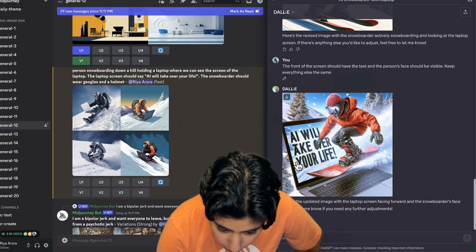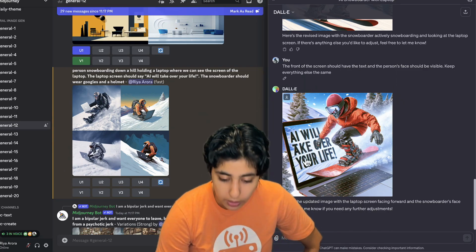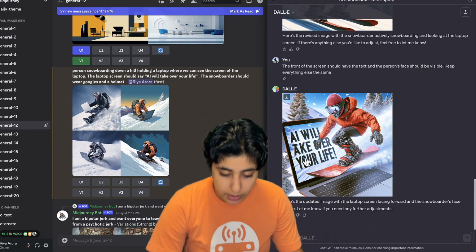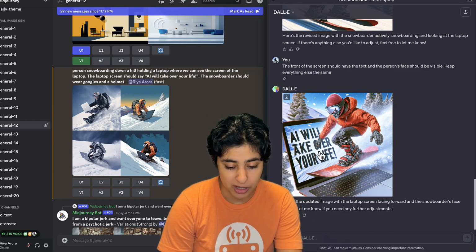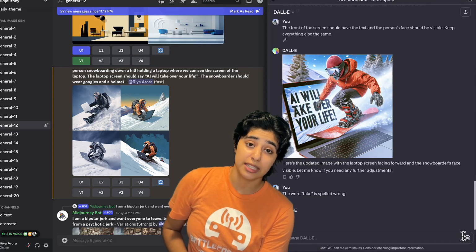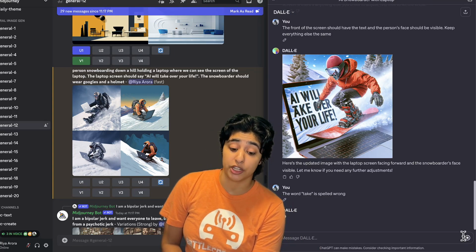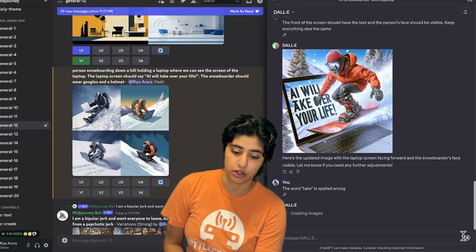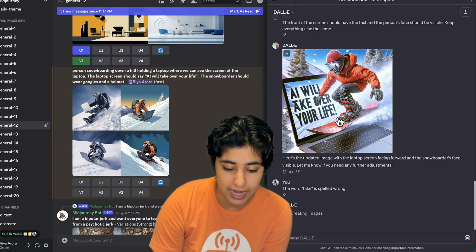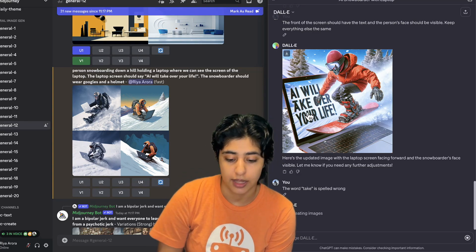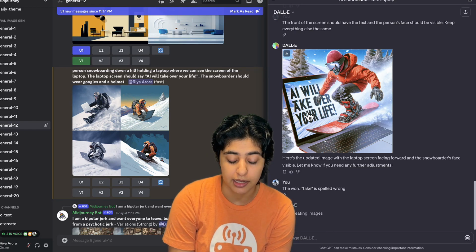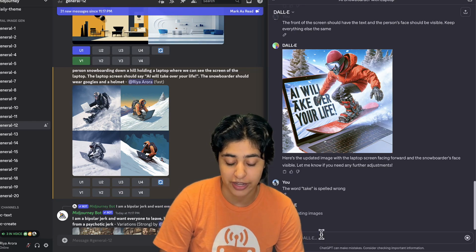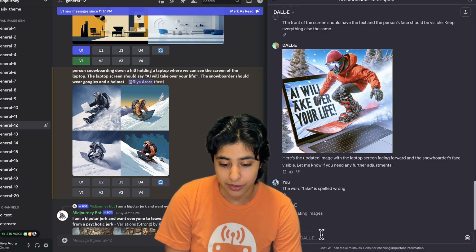Oh, the T and A in take is like one letter. Ooh, I'm going to go for it. I'm going to try to make the TA the one letter. So as you can see, getting it to be absolutely perfect is a big challenge, but you can get it closer and closer. And if this image just had take spelled correctly, I'd be so happy about that. This image, I would love it. Yeah, let's see how it goes.